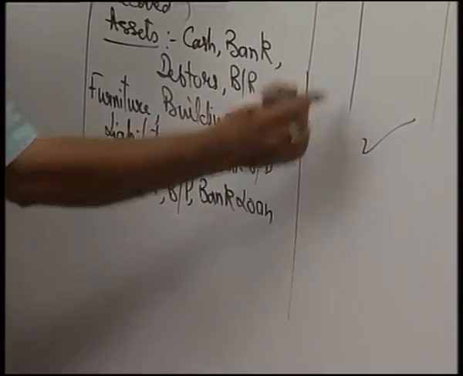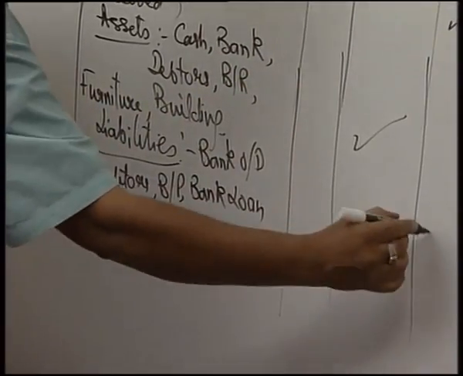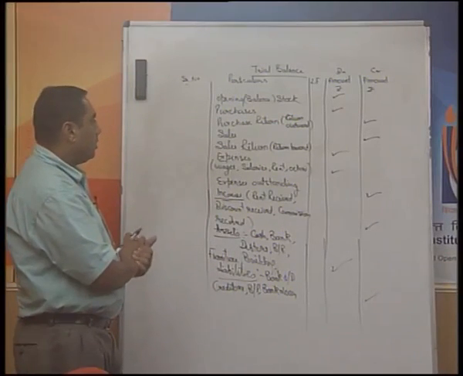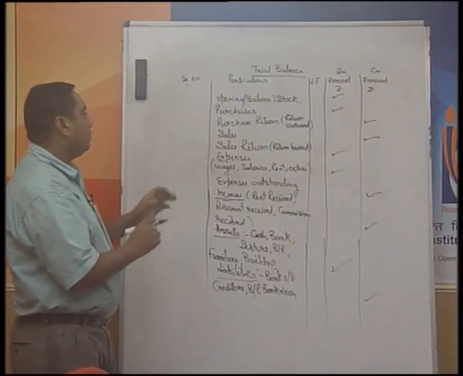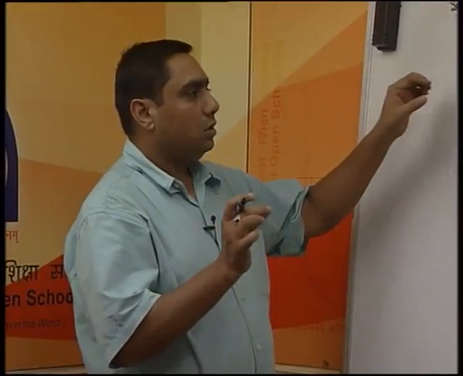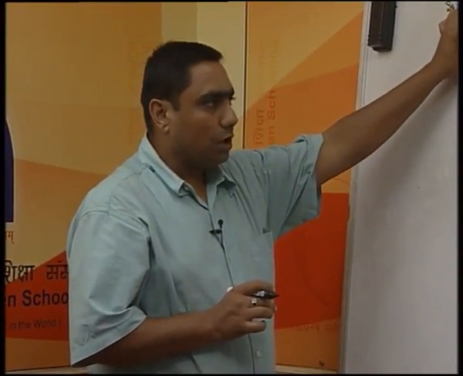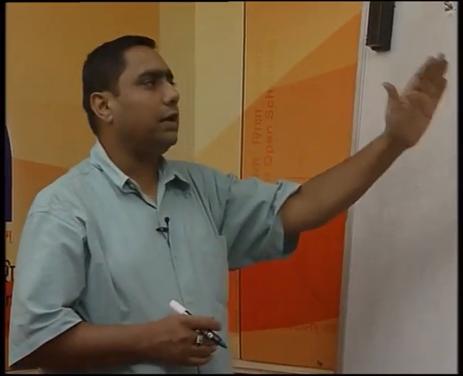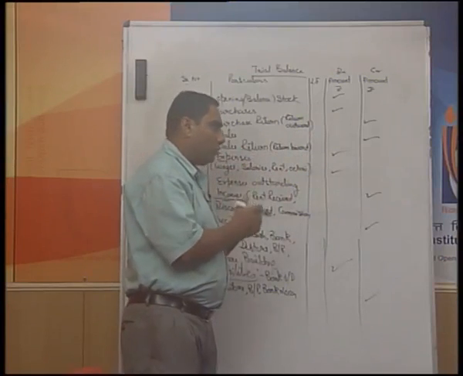So, all the liabilities are going to have the credit balances, and there can be many more items. So, what you are exactly going to do is, from your ledger account, write the name of that particular account, and wherever you get the balance, either on the debit side or credit side, write the balance, whatever the amount is.